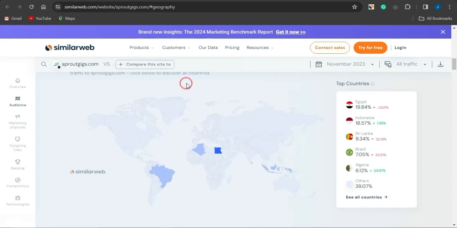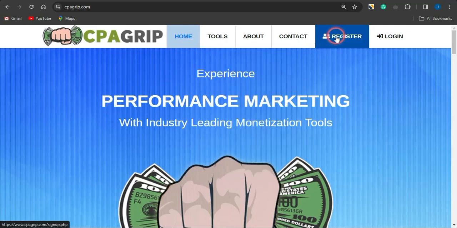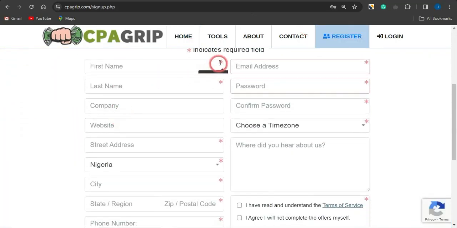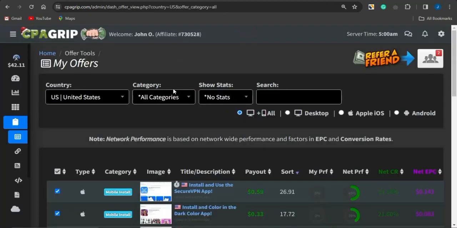So basically, first of all, we're going to go on to CPAGRIP right here, or any other CPA marketing platform you could grab hold of, and go on to creating an account on such platforms. Click on register, be brought to this page. Provide your basic details on all fields with the red asterisk signs and actually agree to the terms of service by checking these boxes out before getting your account created. Once your account has been created, you want to come onto this section right here.